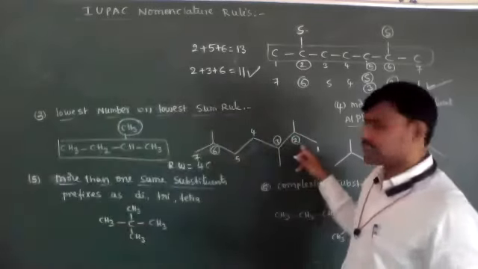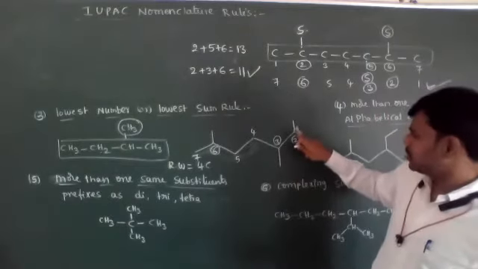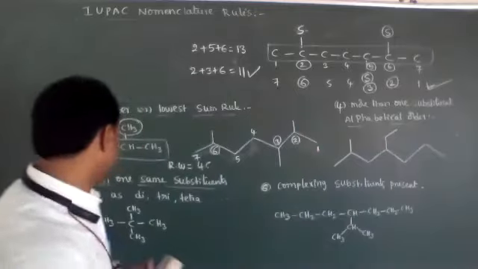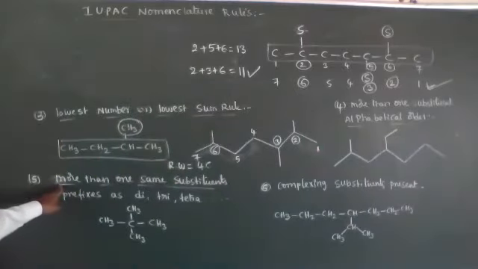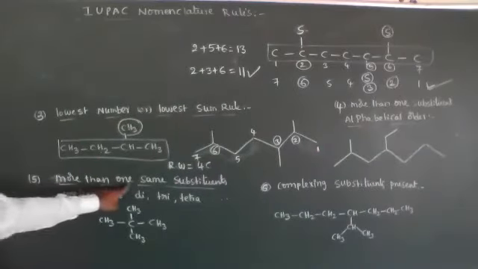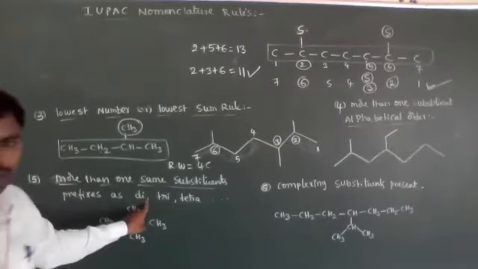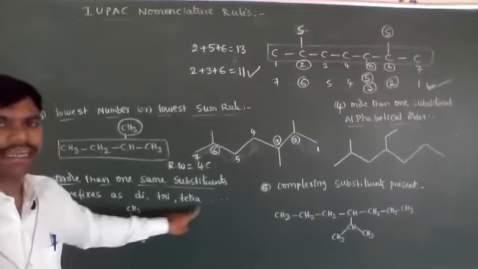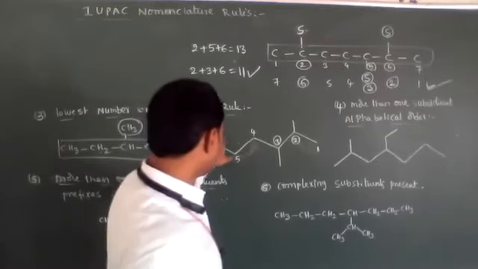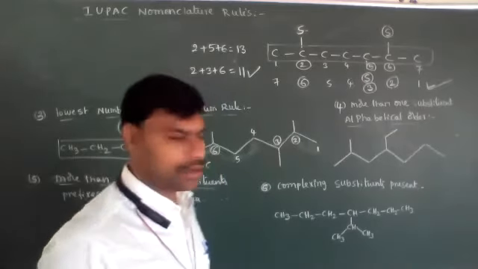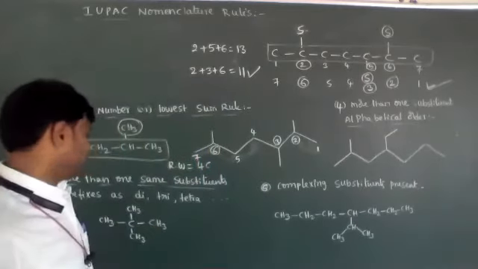All the substances are the same. How many methyl substances are present? CH3, CH3, CH3. Same substances are repeated. See this fifth rule: if more than one of the same substance is present, then the prefix has to be written as di, tri, tetra. See here, how many substances are repeated? 1, 2, 3. 3 methyl groups are present, means trimethyl.